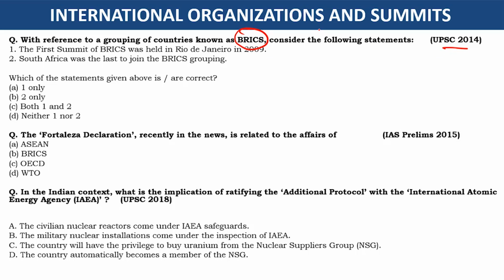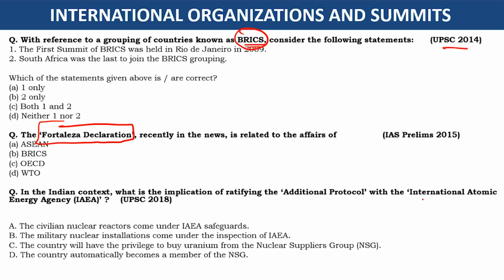BRICS is extremely important because of South-South cooperation. Not only did they ask about BRICS in 2014, in 2015 they asked about one of the outcomes of the BRICS summit, the Fortaleza Declaration. So it is not only about the important organization. Whenever an important summit of that organization happens, you need to understand its outcome. BRICS, BIMSTEC, SAARC, SCO, all these are extremely important for examination purposes.